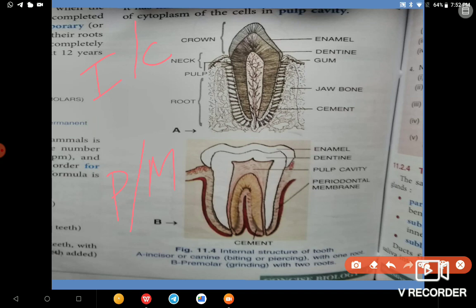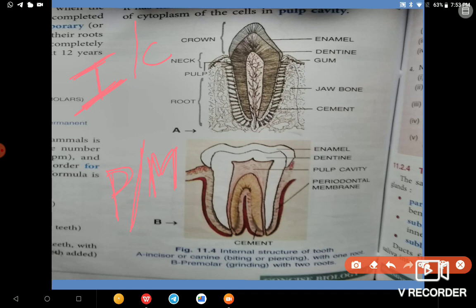Here I indicates incisors, C indicates canines, P indicates premolars, and M indicates molars. Please check the structure once. In the case of incisors and canines, we have enamel, dentine, gum, jawbone, cement, and pulp. Better to say we have the crown, which has two parts, the enamel and dentine.